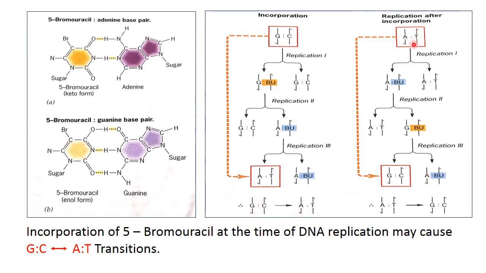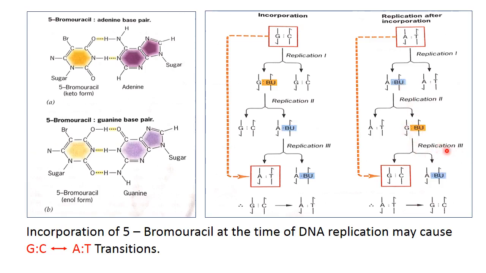Similarly here, when the sequence is AT, it can give rise to sequence GC. In the first round of replication, adenine pairs with thymine, but here the base analog of thymine, that is 5-bromouracil, is incorporated mistakenly at the time of DNA replication. So adenine pairs with 5-bromouracil, and thymine pairs with normal adenine. In the second round of replication, adenine pairs with thymine, but 5-bromouracil pairs with guanine.